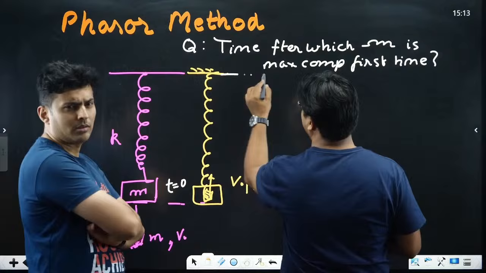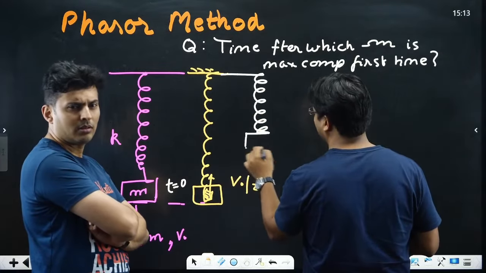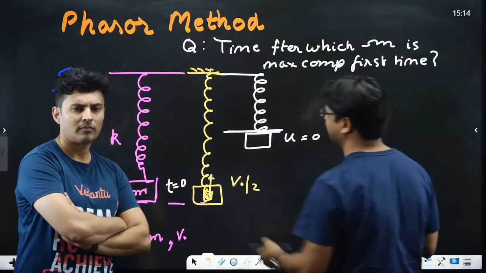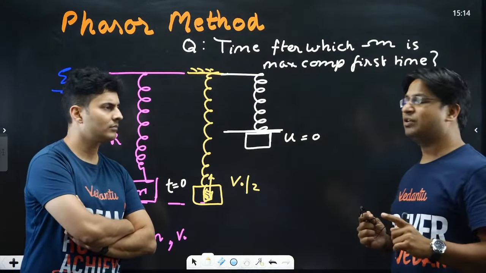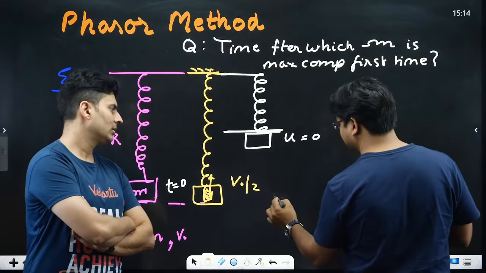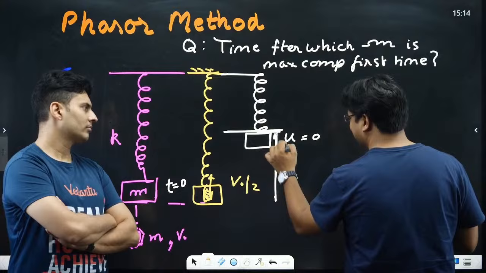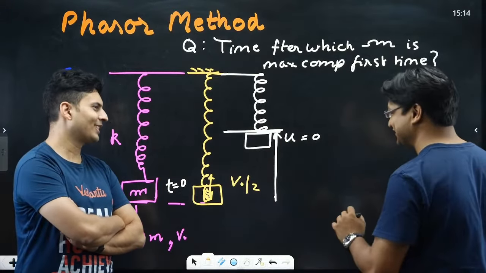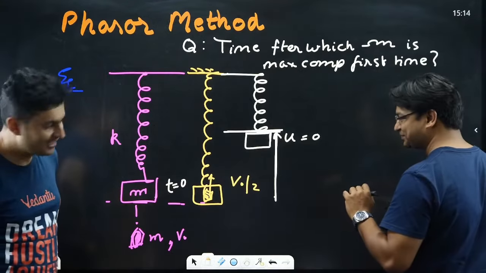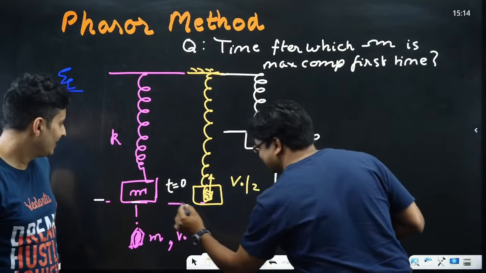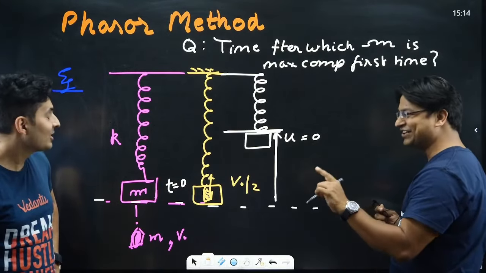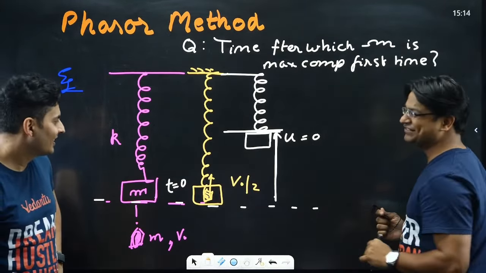Let's say the block comes here and now the speed has become 0. So this is the state of maximum compression. Remember we are looking to find the amplitude. If I tell you any further, I will reveal the trick, what the students miss. The point to realize is that the equilibrium position would have changed.